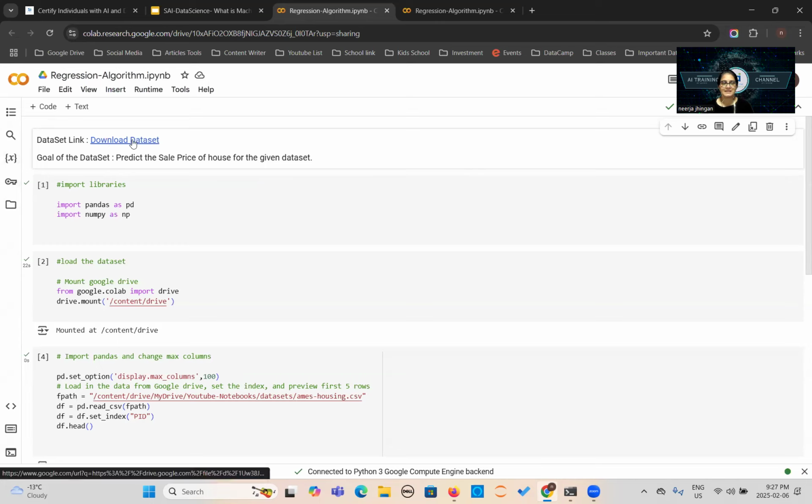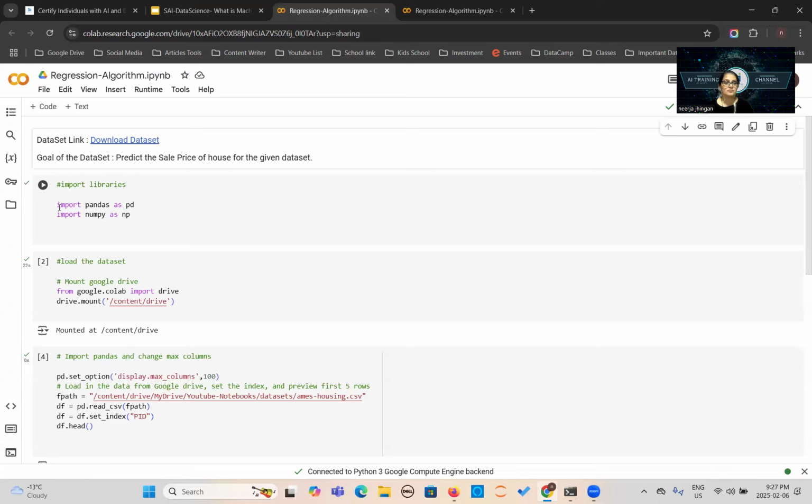Here is the dataset link I have given. The goal of the dataset is to predict the sale price of the house for the given dataset. Some of the code I have already written and the rest we will do. If you want to do it with me, you can download the first notebook from the description box and start typing the code with me.